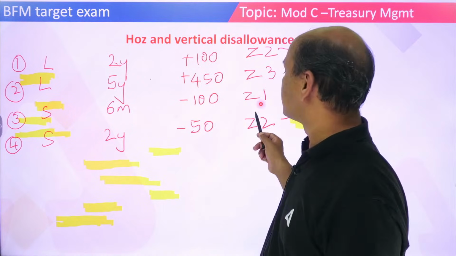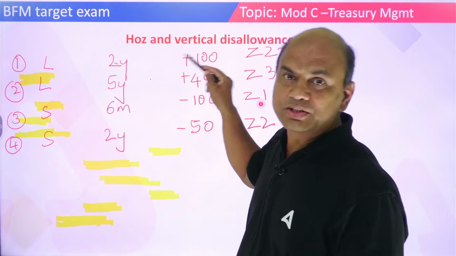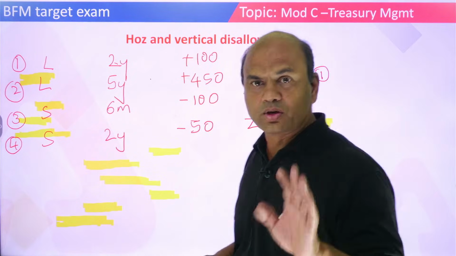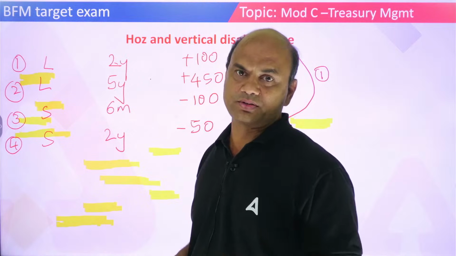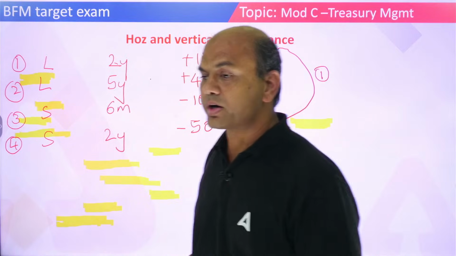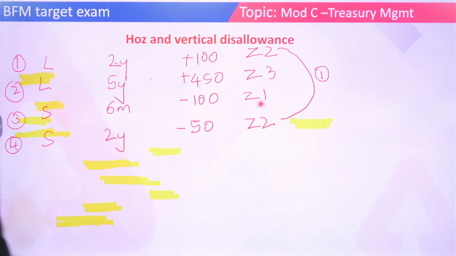So now you have to solve this. How will you adjust these bonds? What is to be adjusted first? Pay attention, everyone. Are you with me, everyone?